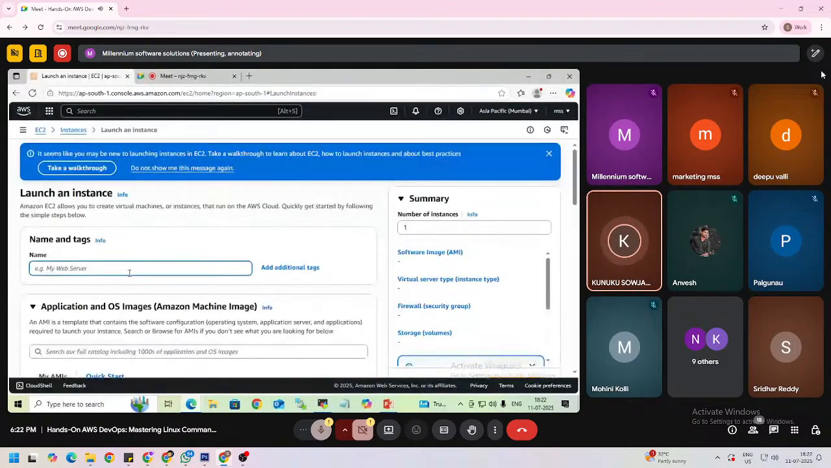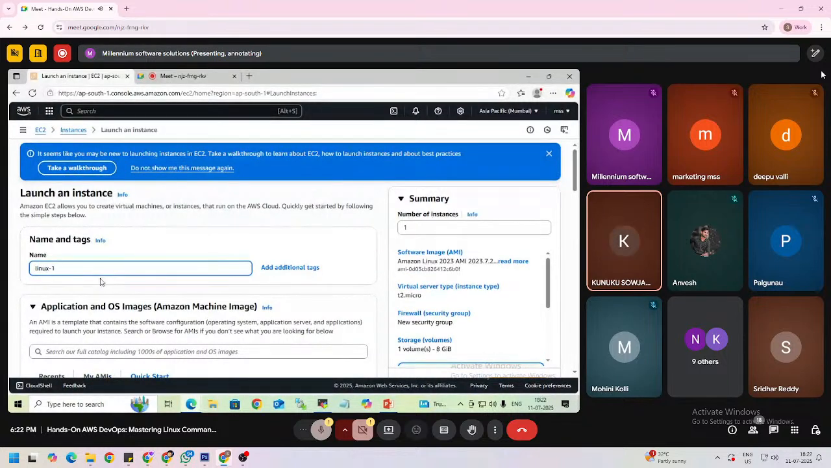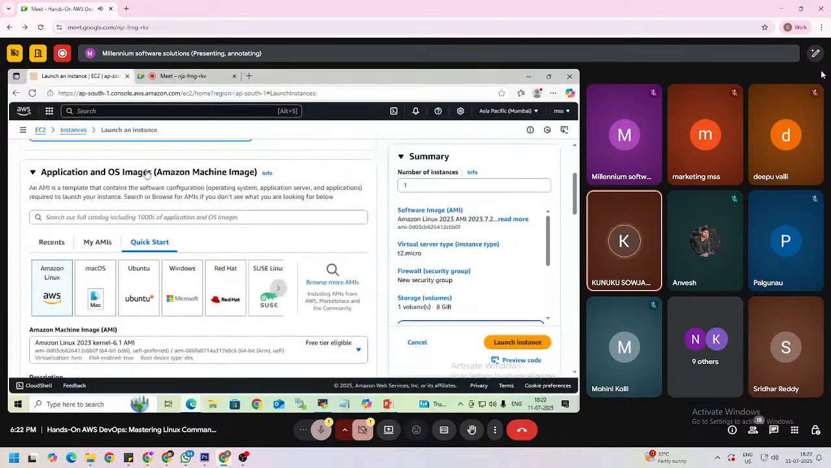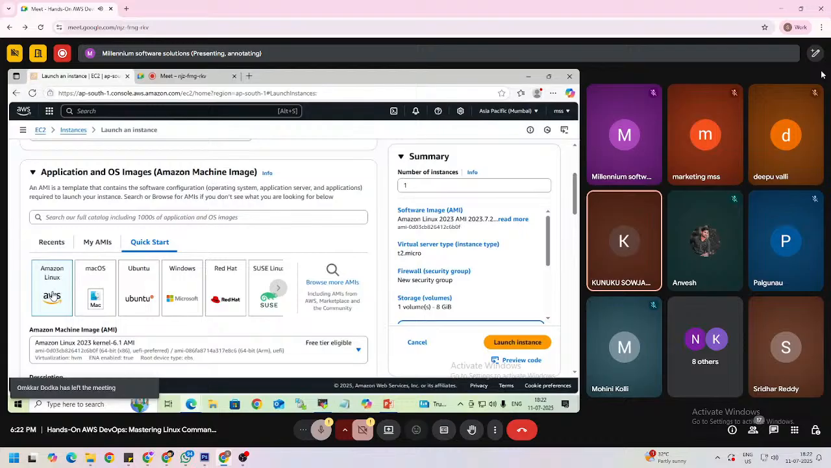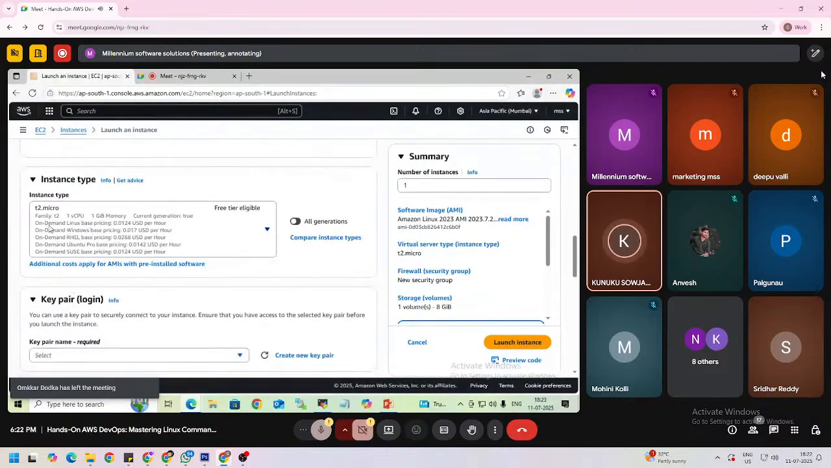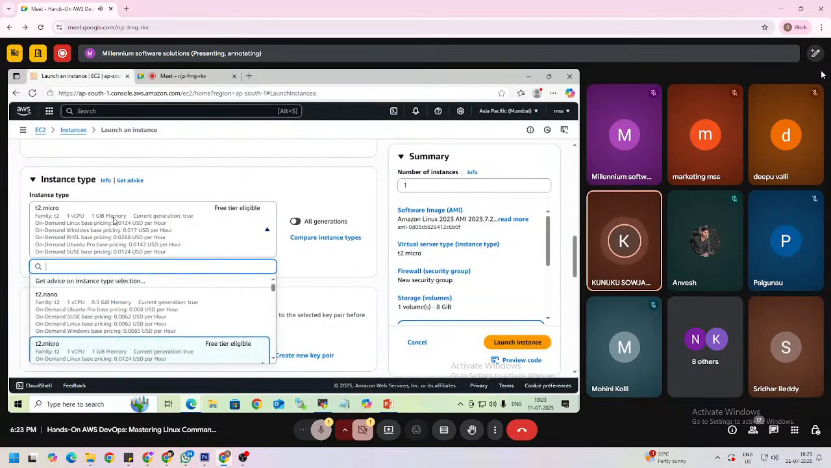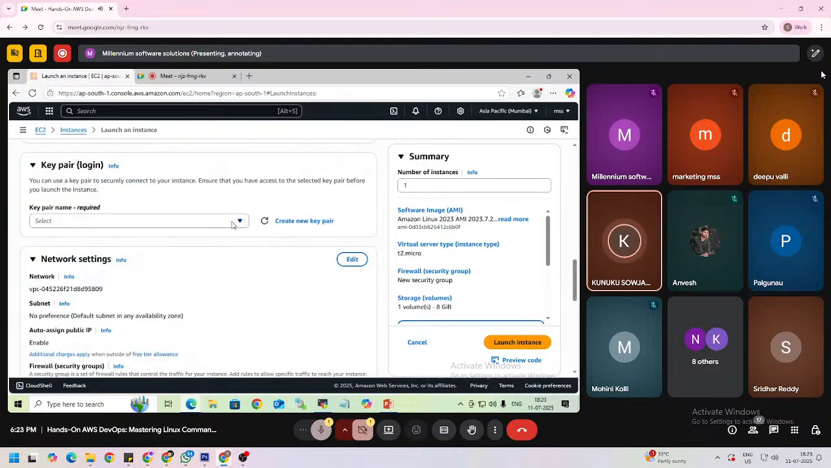Here you need to give a name to that instance. I am giving the tag as Linux 1. Here we can select any kind of operating system like Amazon Linux, Mac OS, Ubuntu, Windows also, Red Hat Linux, SUSE Linux, anything based on the requirement. Here I am using Amazon Linux. In the next step, you need to select the CPU and RAM. Here I am selecting 1 CPU core and 1 GB RAM. The next one is the key pair.